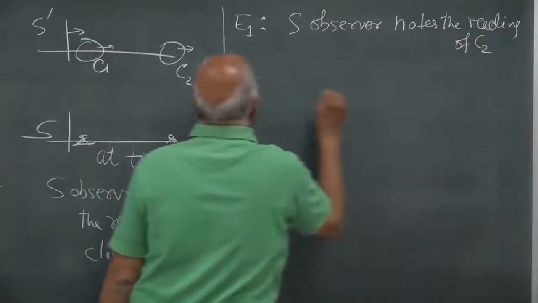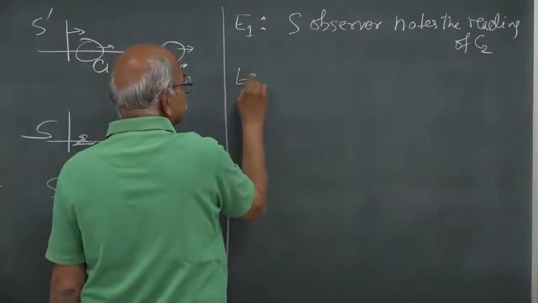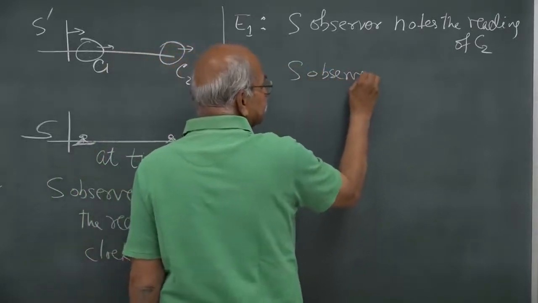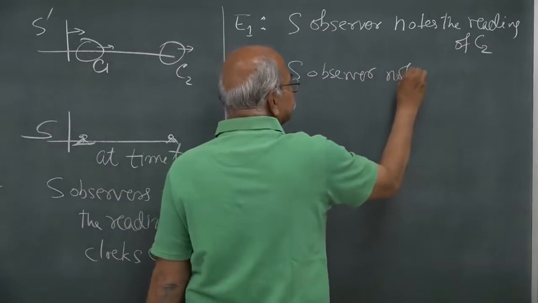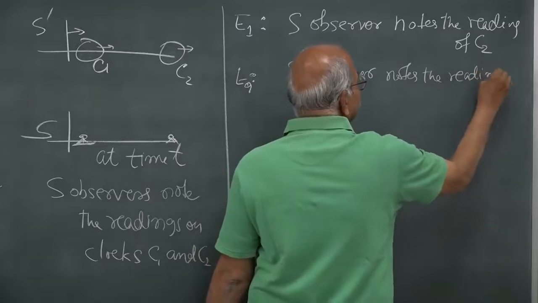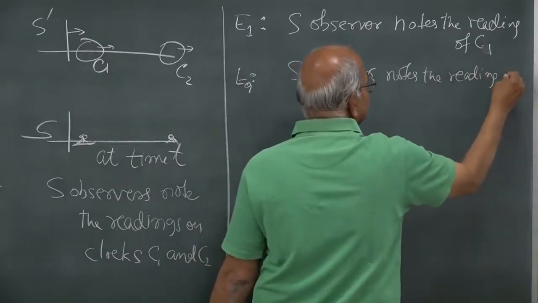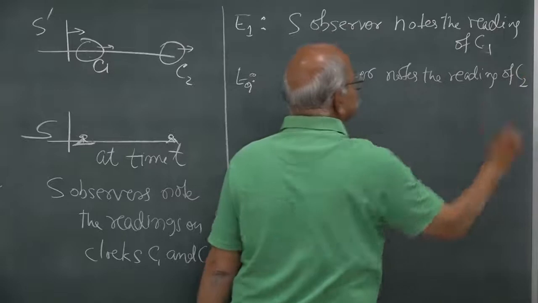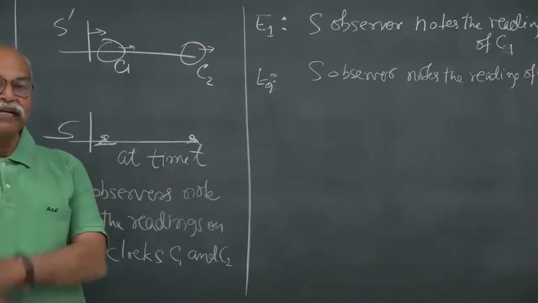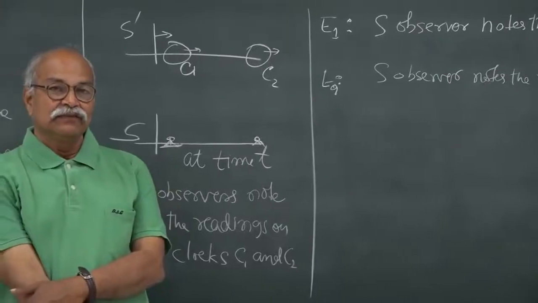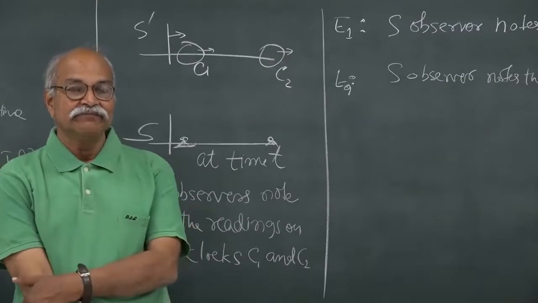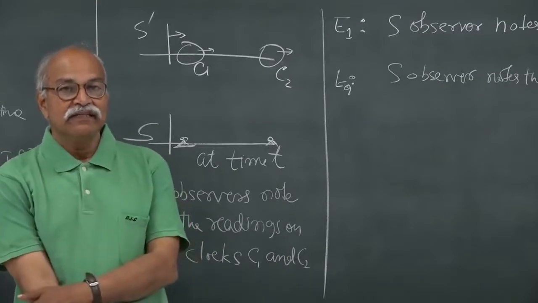And similarly, E2 is once again an S observer, maybe a different observer, who notes the reading. This is C1 and this is C2. From frame S, what are the coordinates? Where did the event occur and when did the event occur?